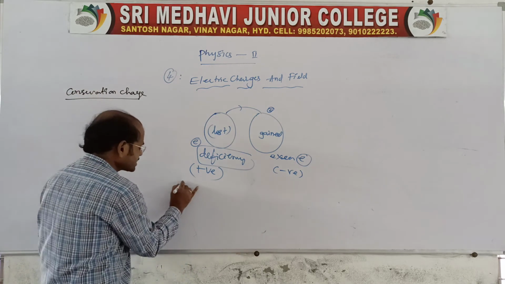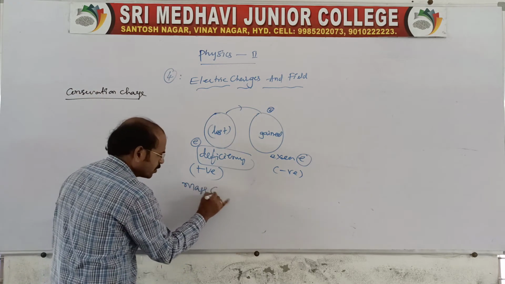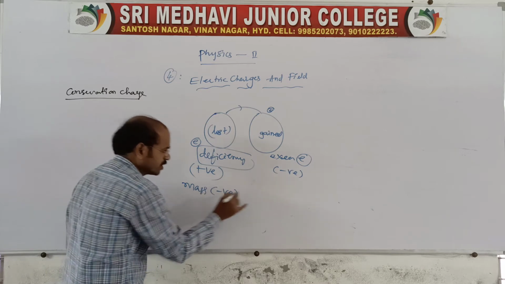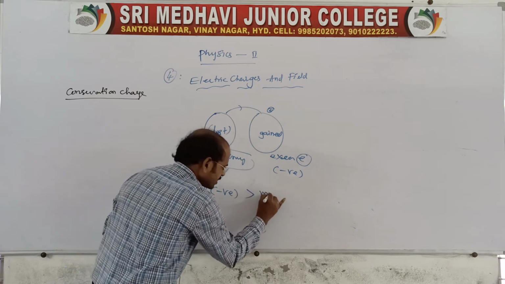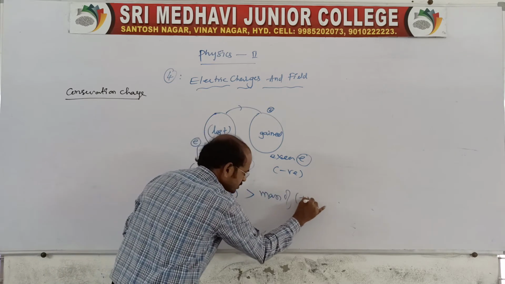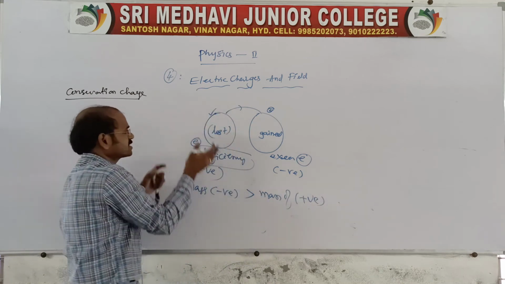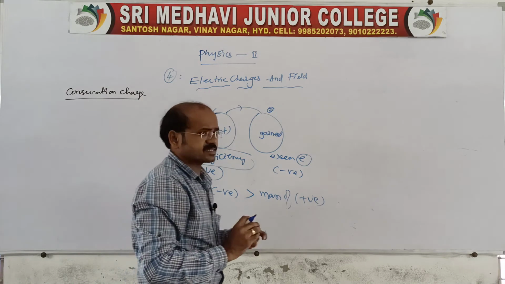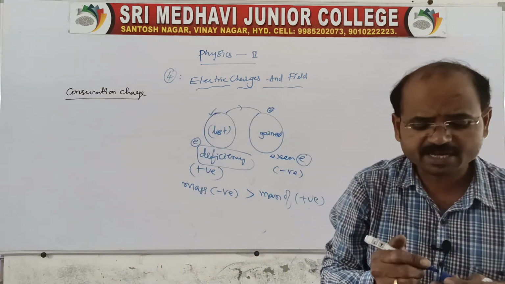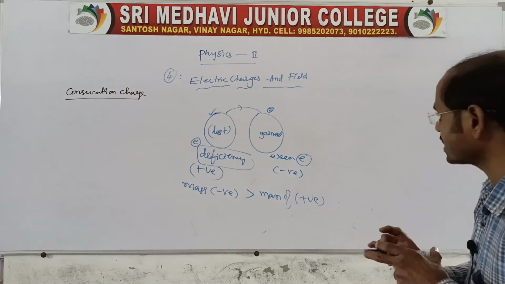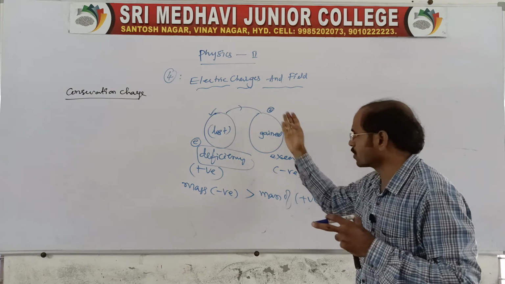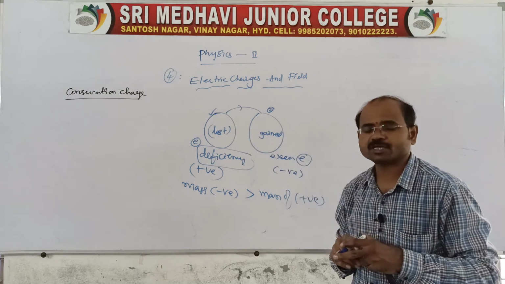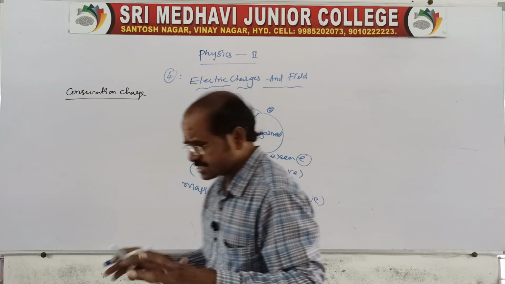Of course, the mass of the negatively charged body is greater than the mass of the positively charged body, because positive means there is a deficiency, a loss of electrons, and negative means gain, an excess of electrons. When there is an excess of electrons, the mass is more than the mass of a positively charged body.